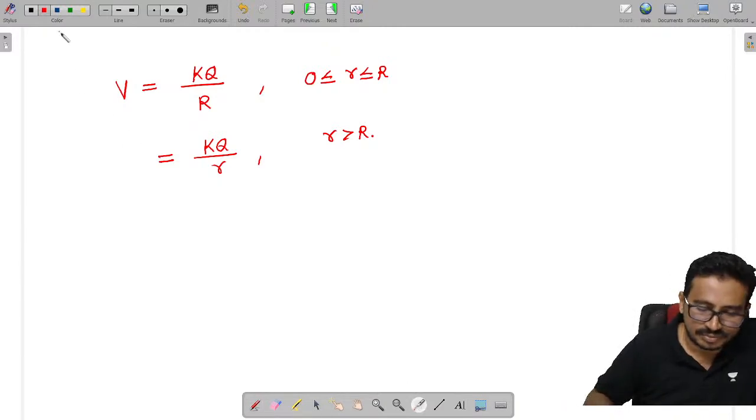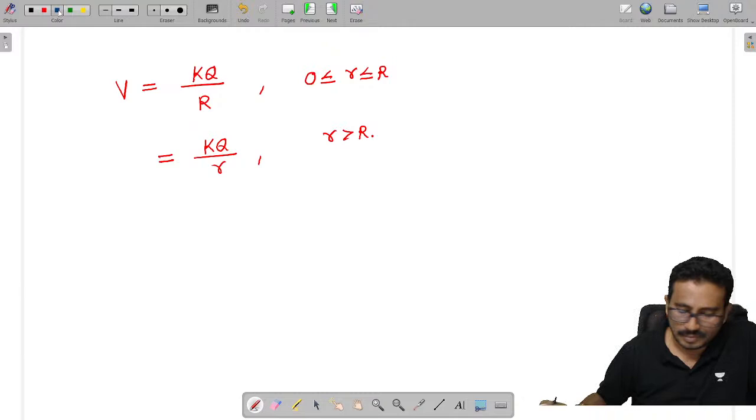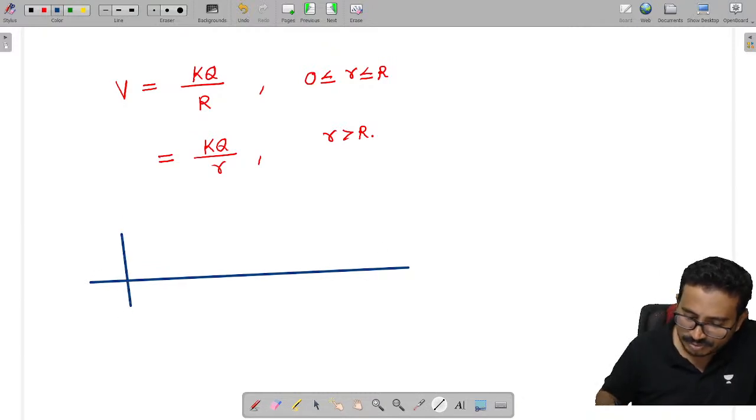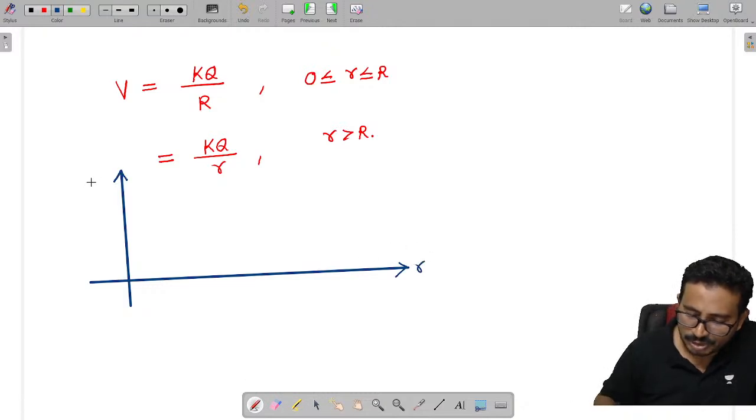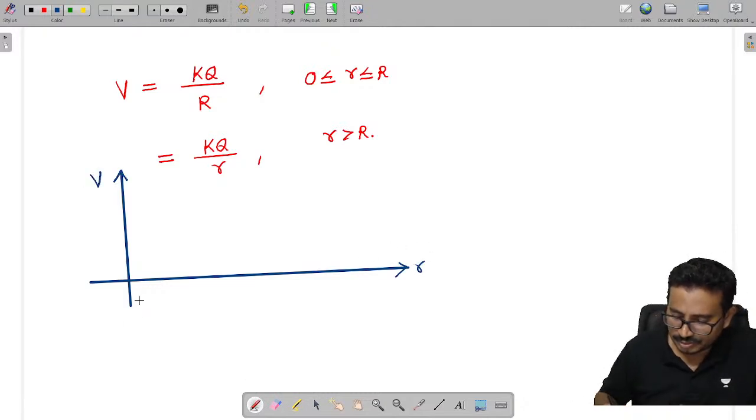Now, if I draw the variation of potential with respect to distance, can you tell me how the variation looks? Here is r equal to 0.